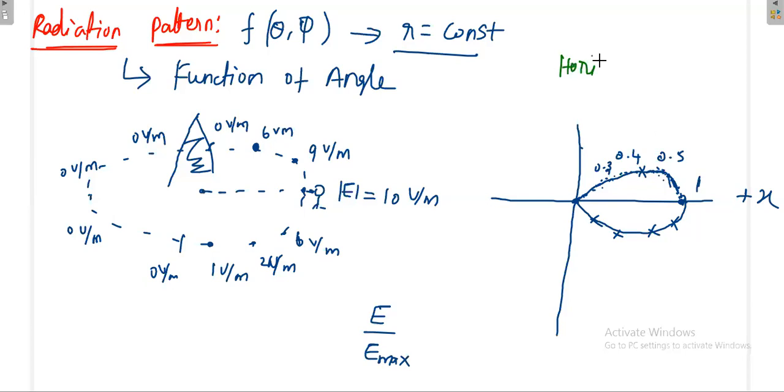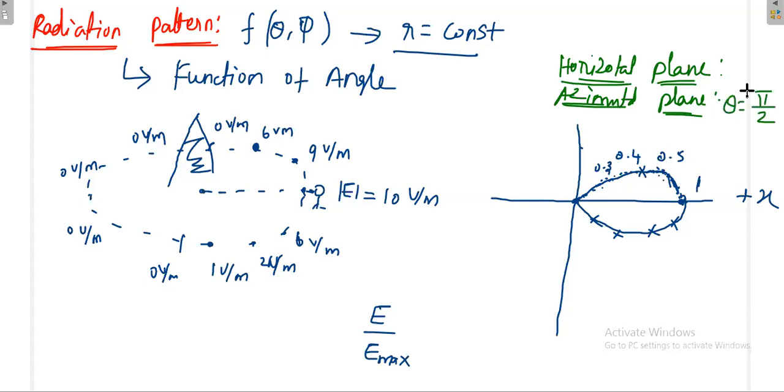What is another name for the horizontal plane? The other name for the horizontal plane is the azimuthal plane. And again, another name for the azimuthal plane is the theta equal to pi by 2 plane. Please refer to coordinate systems. The base plane, or horizontal plane, or azimuthal plane, is also called the theta equal to pi by 2 plane.